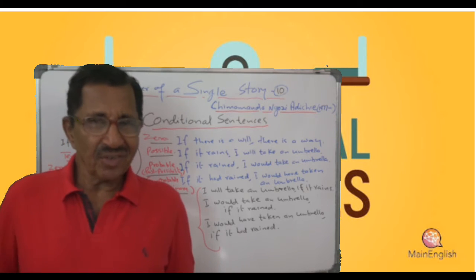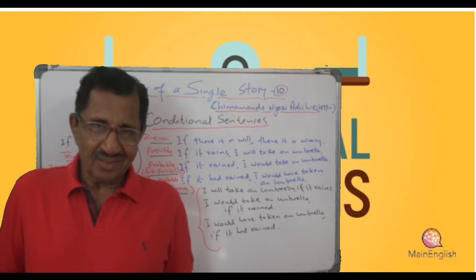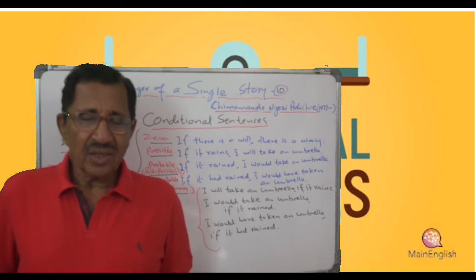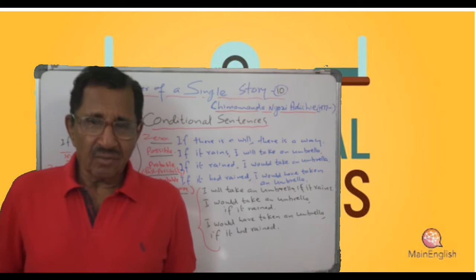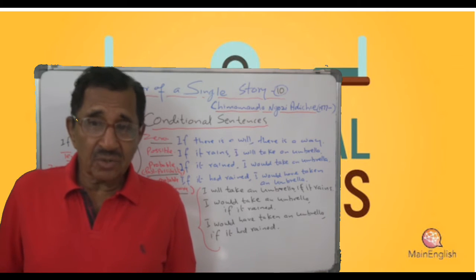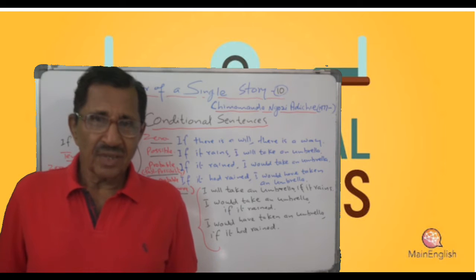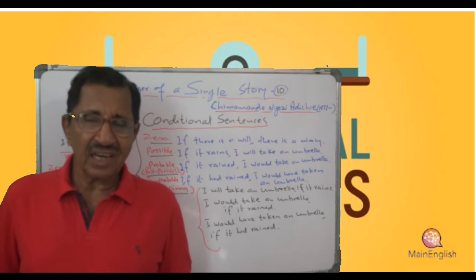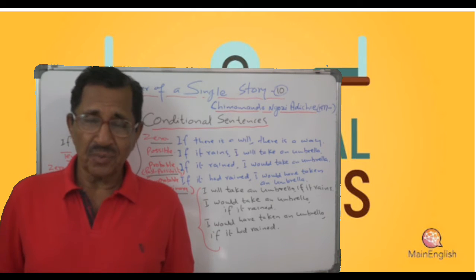These are things we have already learned, so we will not waste our time on that. So here you are. If you say, I would to take, you will ask me, so where is the to? We delete the to. After would, after will and so on, we delete the to.